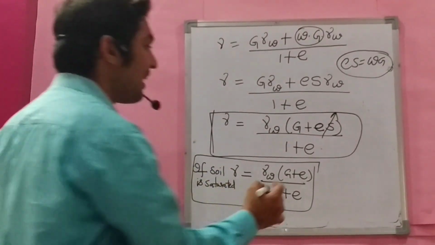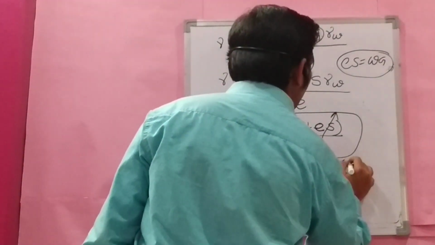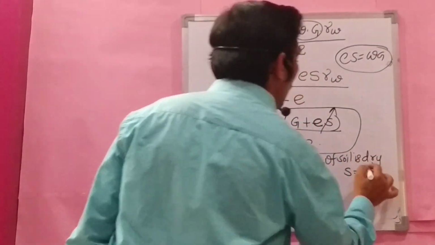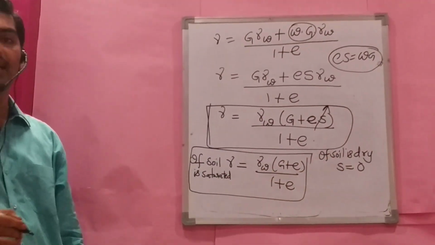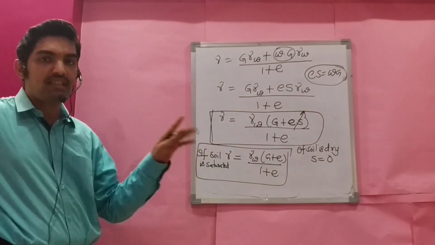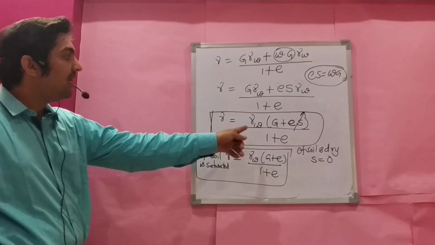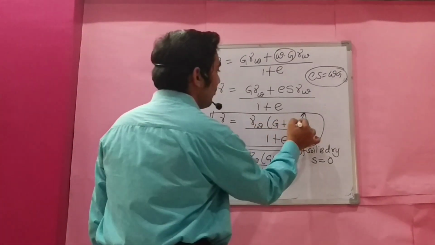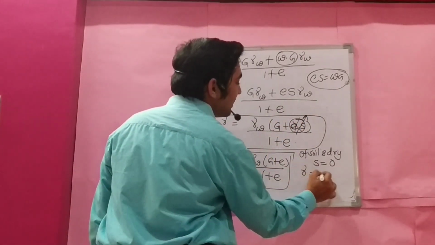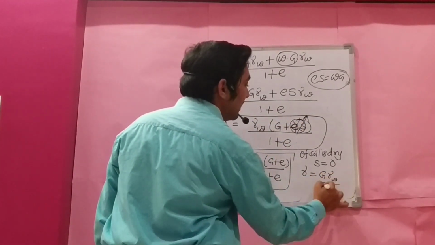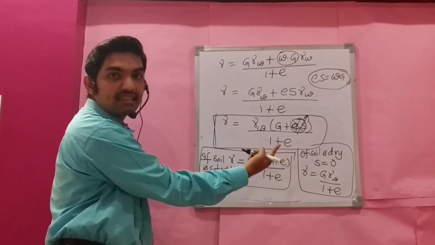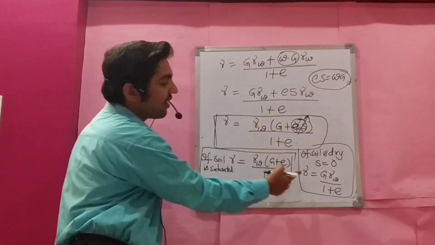If soil is dry, S becomes 0. Soil is dry, degree of saturation is 0. There is no degree of saturation question at all. If the soil is dry, then what happens? This Se becomes 0. Then gamma is G gamma W by 1 plus e. The condition at which the soil becomes dry, the gamma is called gamma d.